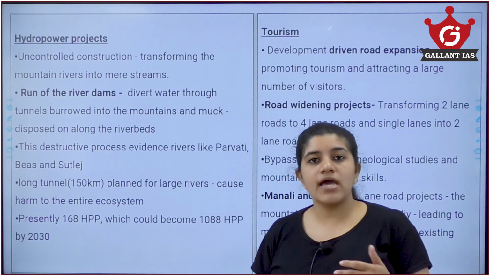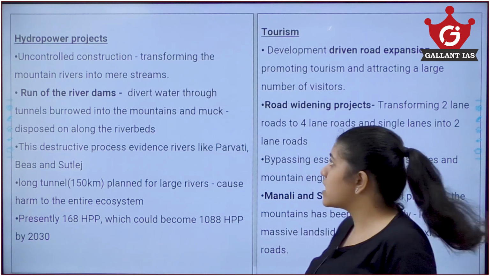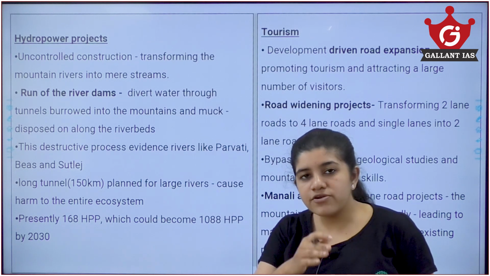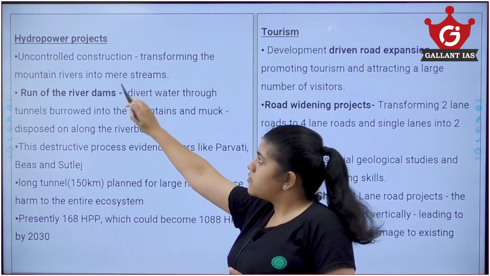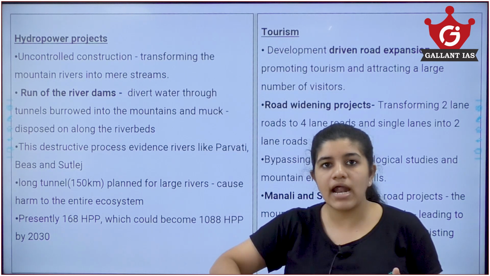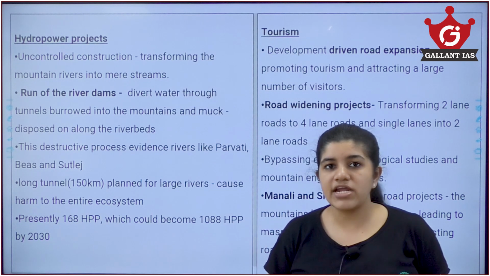Now this led to their expansion into this. They started expanding projects, and uncontrolled construction happened. They transformed the mountain rivers into hydropower projects. For hydropower projects, we need to actually divert the mountain river through a tunnel to form a stream, so that under this tunnel system they could generate electricity.